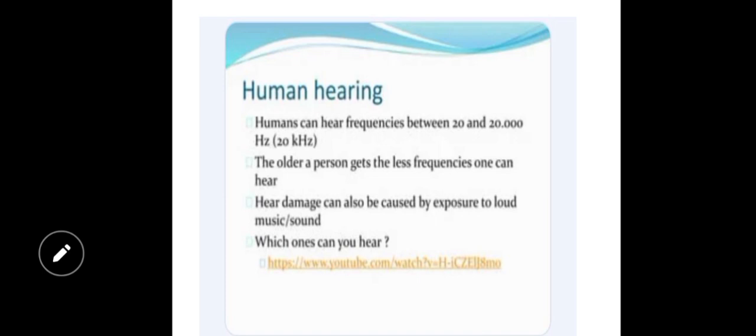That is all for today's lecture, in which we learned the difference between waves and energy, covered the types of waves, and learned the audible frequency of human beings. If you have any questions related to these topics, you can ask me, and keep learning the difference between waves and energy, and also the difference between transverse and longitudinal waves.